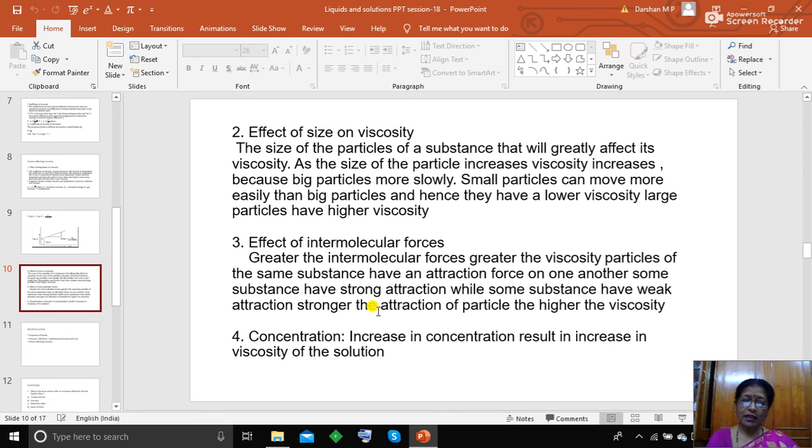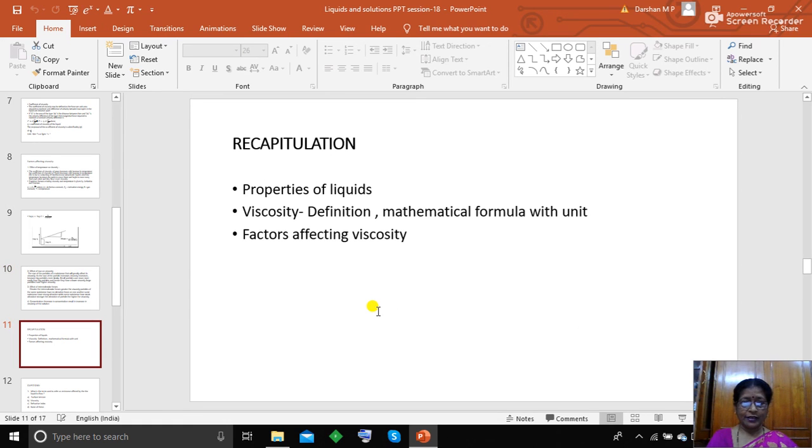Then we come to the last factor, that is concentration. If you increase the concentration of the substance or liquid, it results in an increase in the viscosity of the solution. That is, increasing the concentration of the solution or liquid increases the viscosity of the solution.